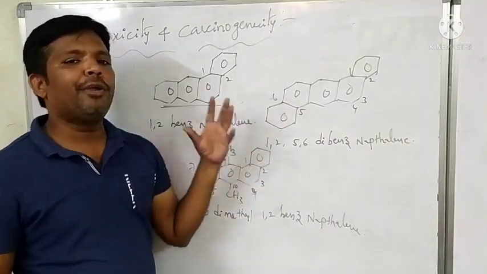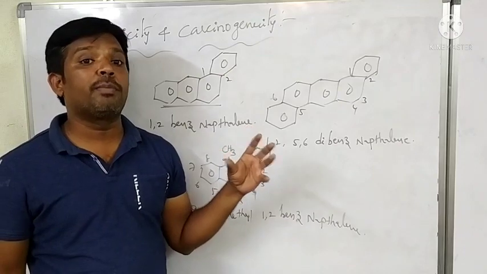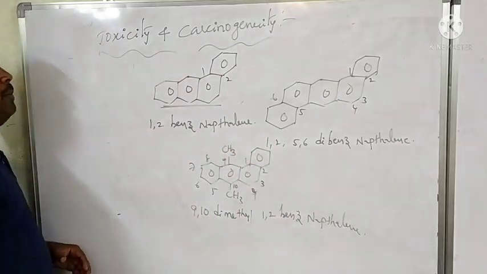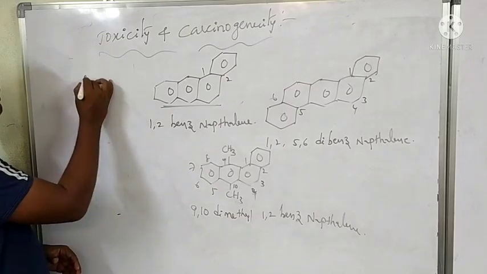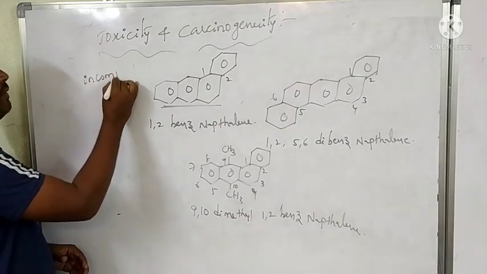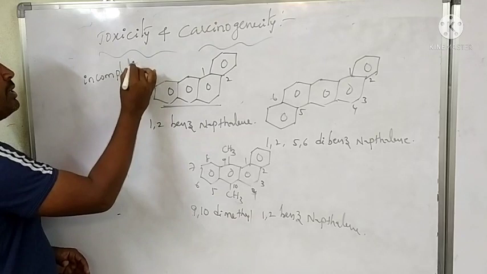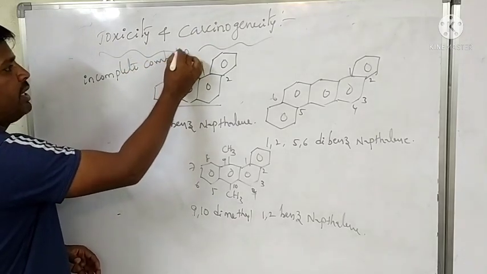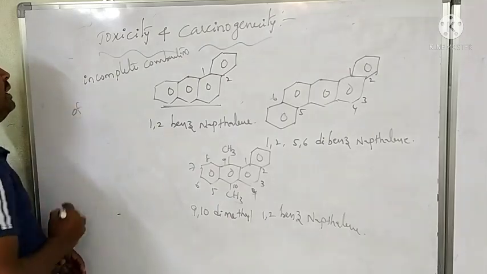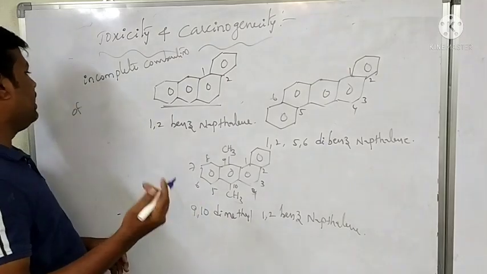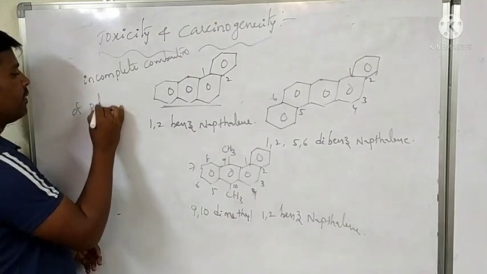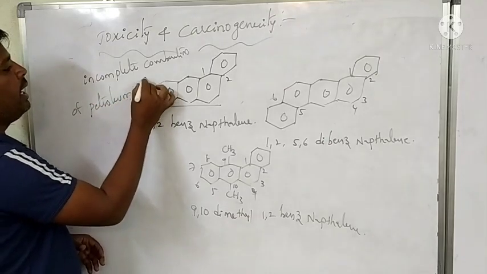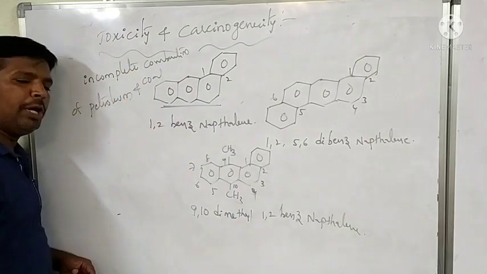These are polynuclear hydrocarbons. They are produced because of incomplete combustion of hydrocarbons, that means petroleum and coal.